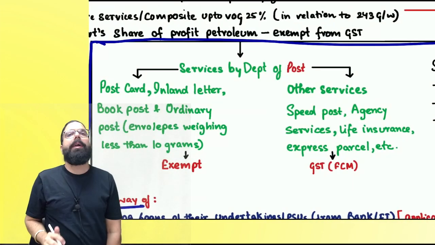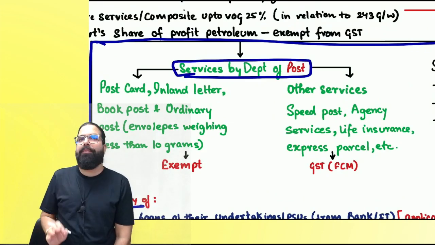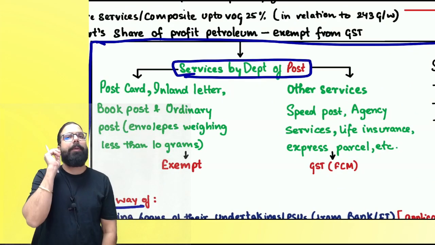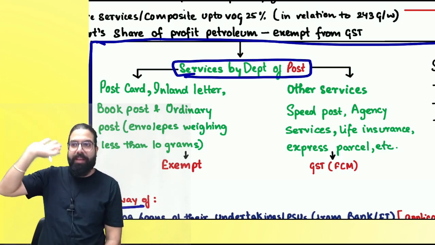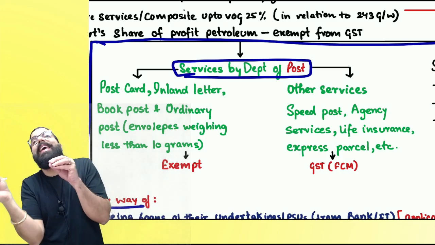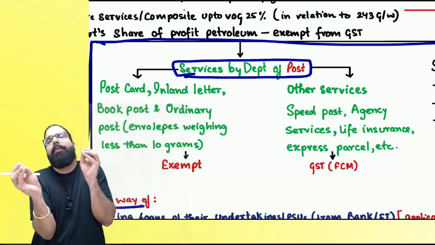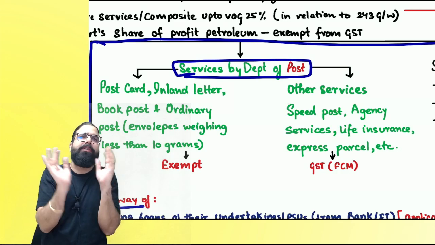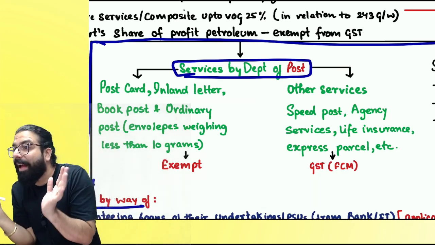Now we have the government department, which is the Department of Post. Everyone listen to me very carefully, the amendment over here. Earlier, when the Department of Post gave services to the government, it was exempted. When the Department of Post gave speed post, agency service, life insurance, express parcel, only those were taxable under forward charge. All other services of the post office were being exempted.